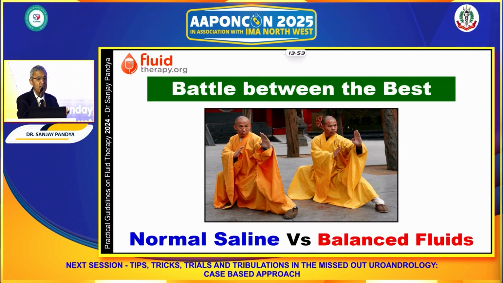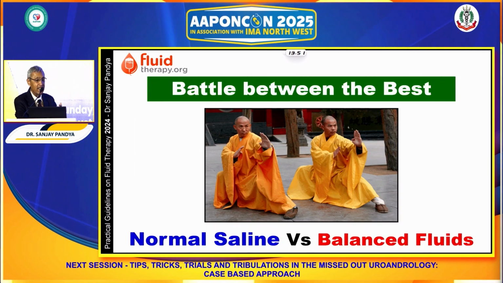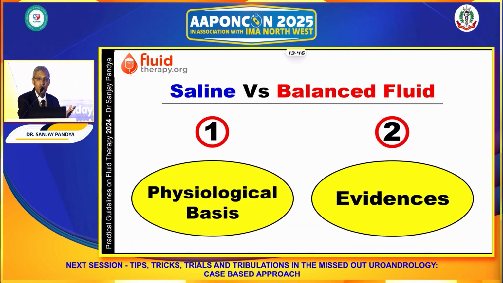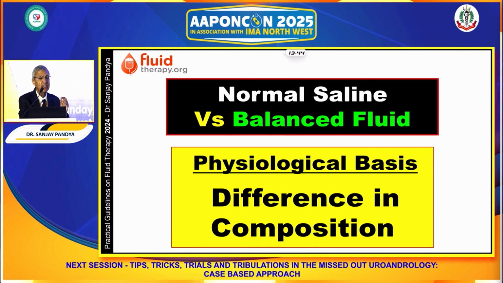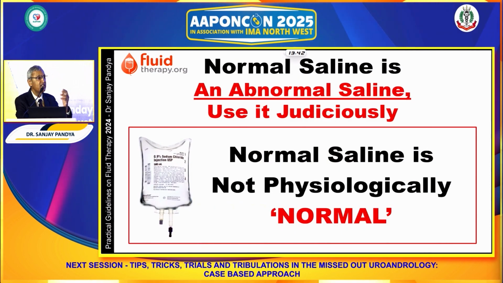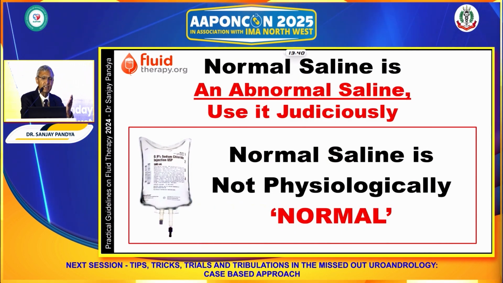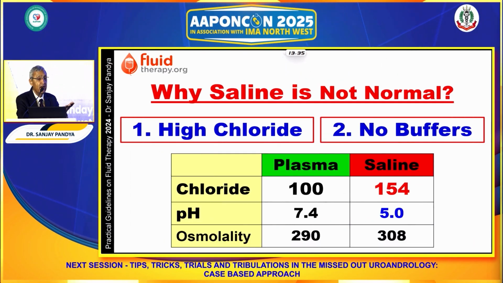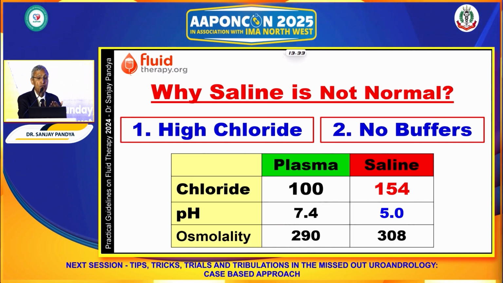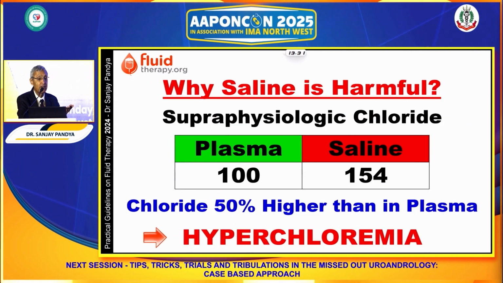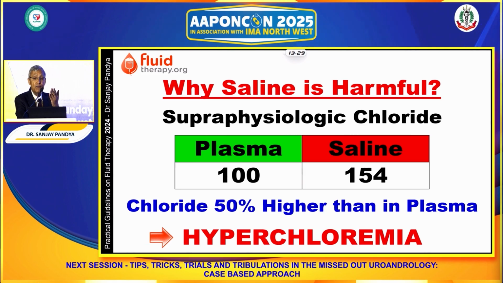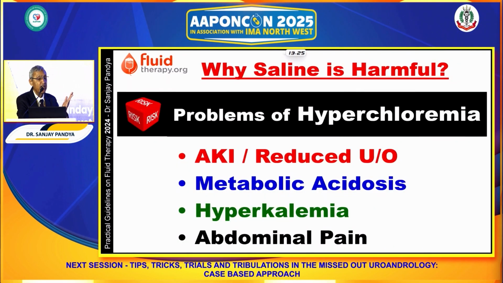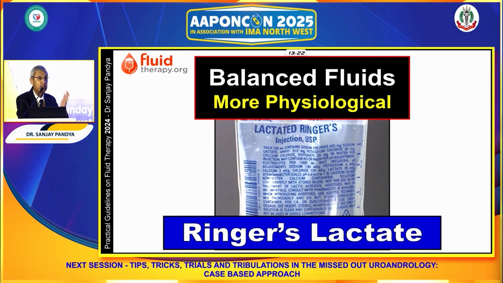So saline versus RL. It's the battle between the best. Both are very good, so we need to study the physiological basis and evidence. See, if you look at the physiological characteristics of normal saline, it's an abnormal saline. Chloride is 154 milliequivalents, with no buffer. And therefore, 50% higher chloride carries the risk of hyperchloremia, which is dangerous: AKI, metabolic acidosis, and other problems.